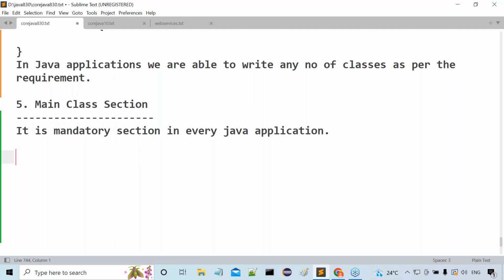First of all, what is main class? Now tell me. See, in Java applications, we are going to write so many classes. Any number of classes we are able to write. But out of these classes, only one class must have a main method. That main method contained class is what now? Main class. That class is what now?